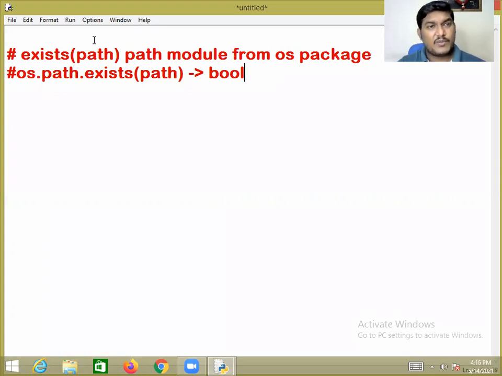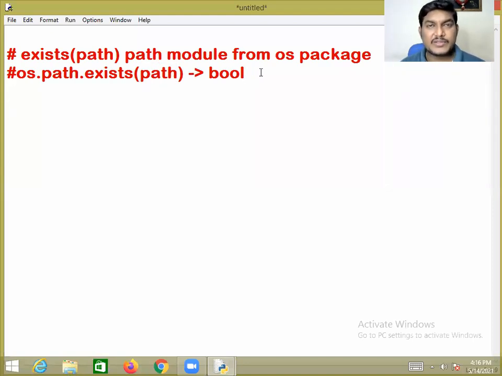So what exactly will this exists method do, sir? This exists method returns true if the specified path exists. Otherwise, it will return false. Let me check this.